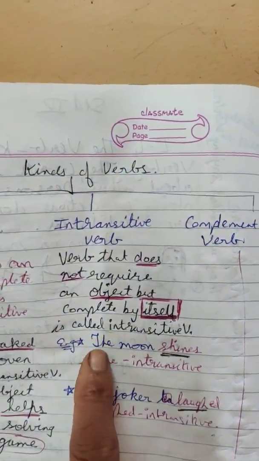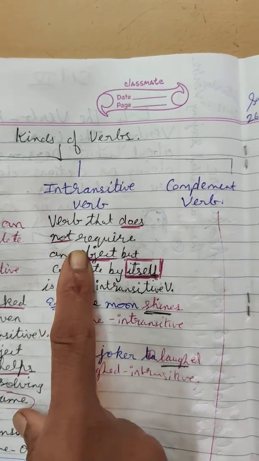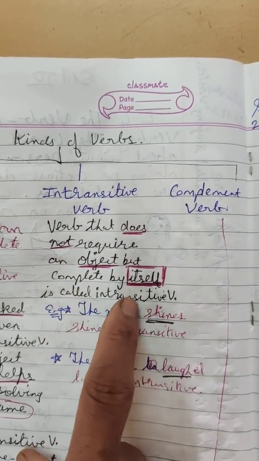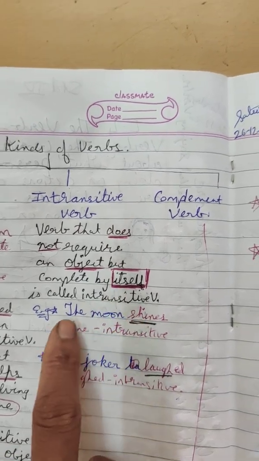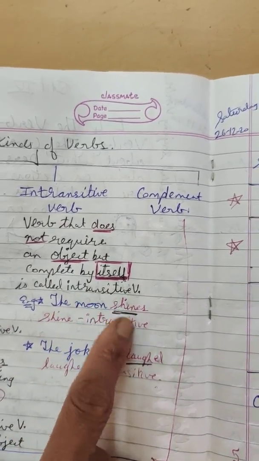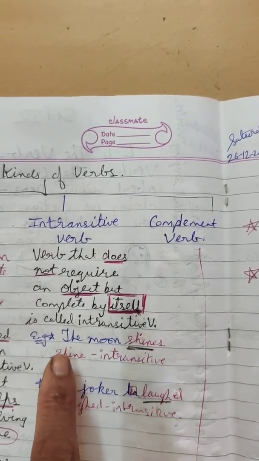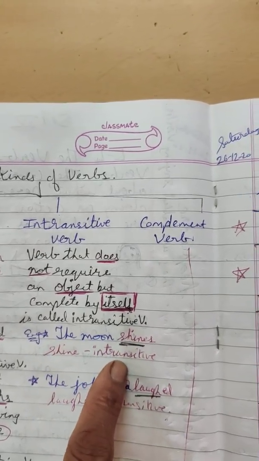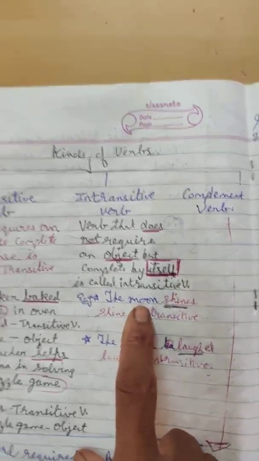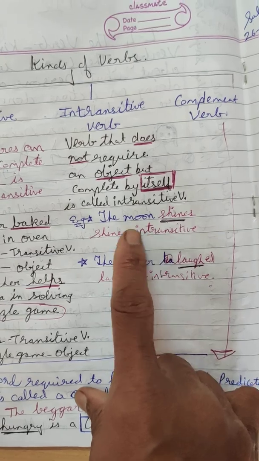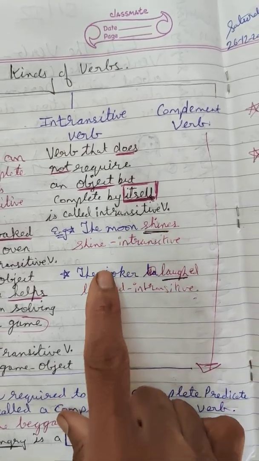So that is called an intransitive verb. A verb that does not require an object and is complete by itself is called an intransitive verb. The moon shines. The sentence is complete by itself. The moon shines. So shine is an intransitive verb. Here, is any object there in this sentence? No object is required. The sentence is complete by itself.